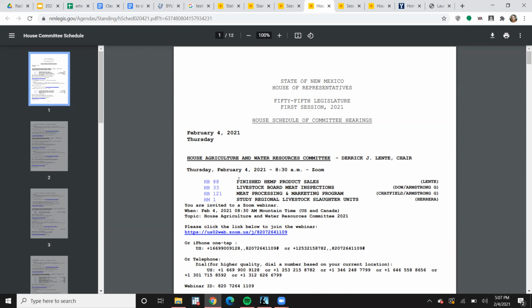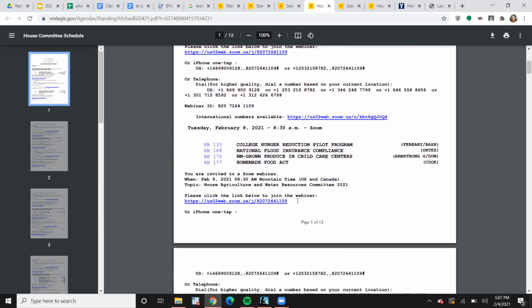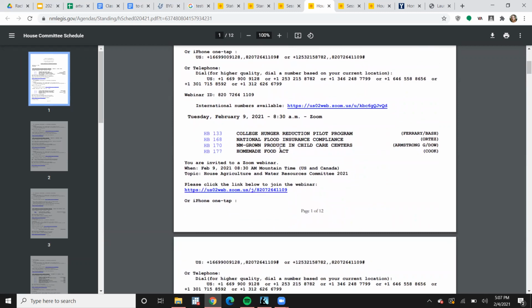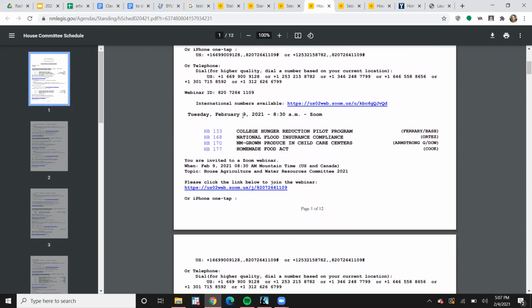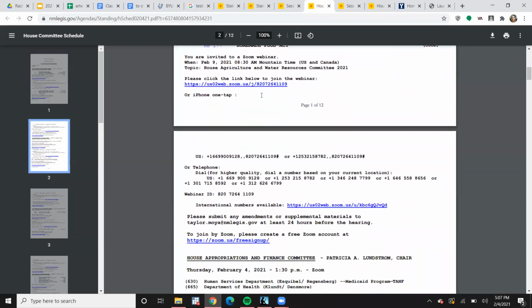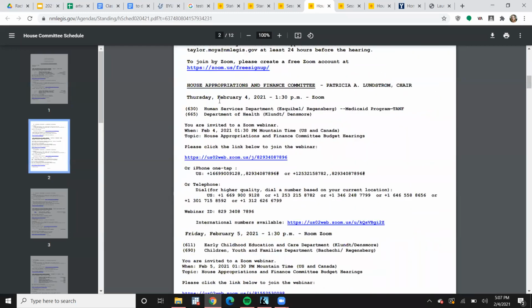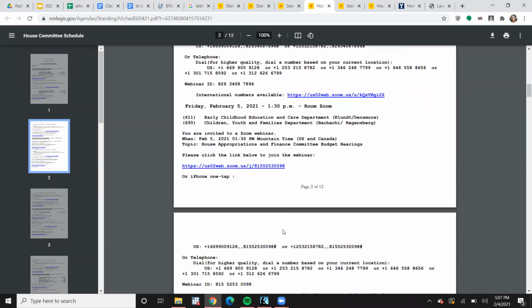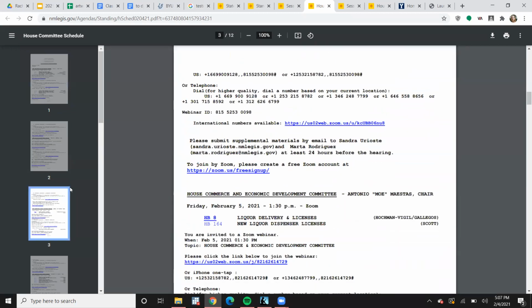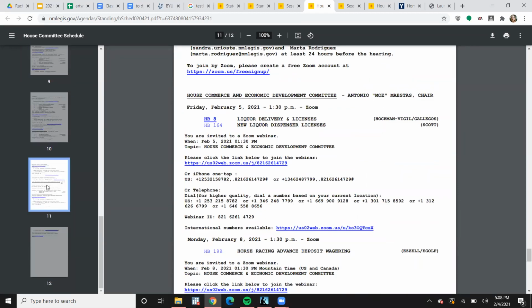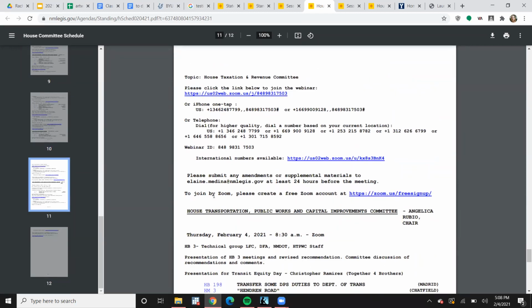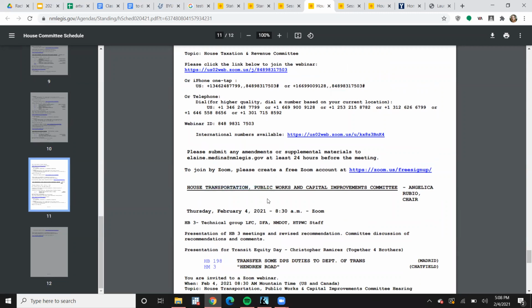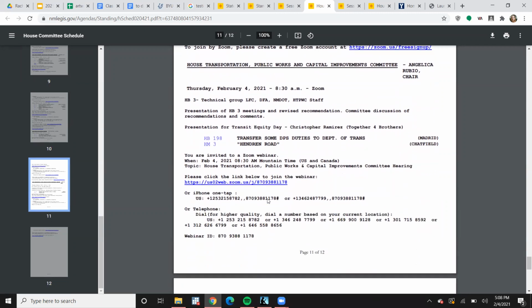You can see we have the Agriculture and Water Resources Committee. These are the bills they're talking about, as well as the Zoom link. You scroll down, you have their meeting next Tuesday as well, already scheduled out. We scroll down, we have the Appropriations Committee. This is the Zoom link for Thursday. This is the Zoom link for Friday. And it continues on through all of the committees all the way down. I believe they're in alphabetical order, which means if you're looking for transportation, go to the bottom. That's where you'll want to find it.